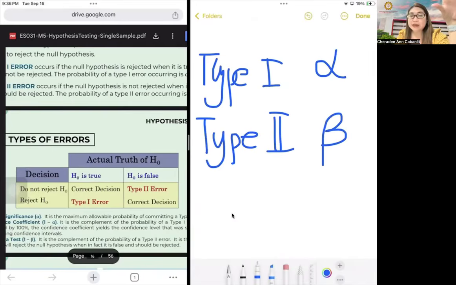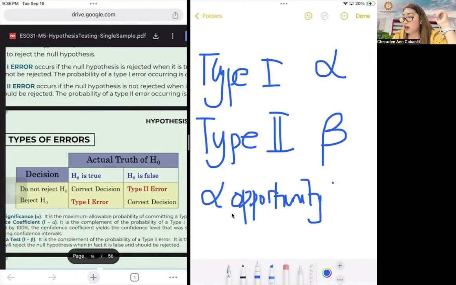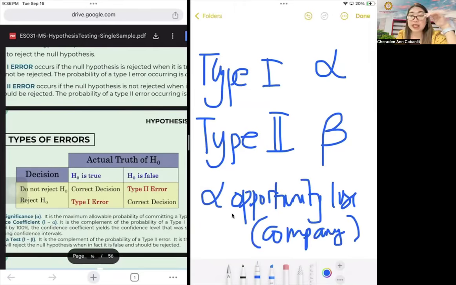Type 1 error is when it should have been correct, but you rejected it. It's like you threw away a clean item. Let's say the item you produced, you thought it was a rejected item, but it should have been saleable. It could have been sold. However, since you thought it was rejectable, you placed it in the scrap, in the rejects. So that's just an opportunity loss, and the only one affected is the company, because it's wasted money.